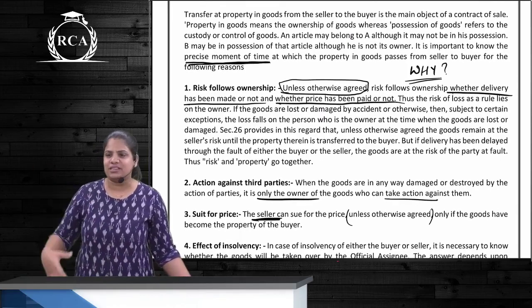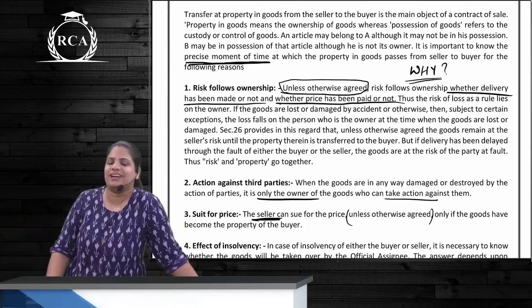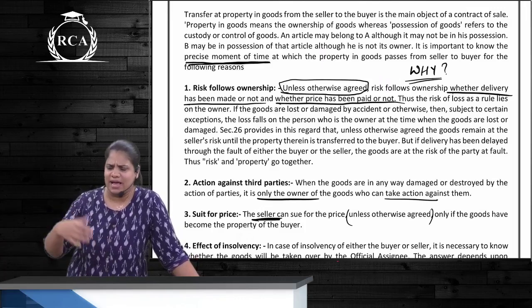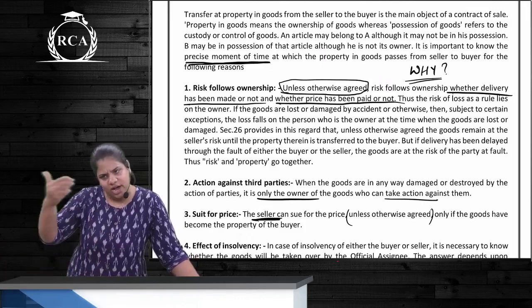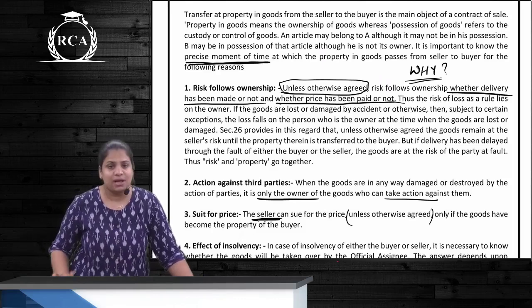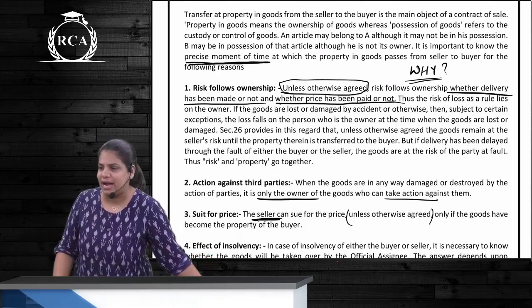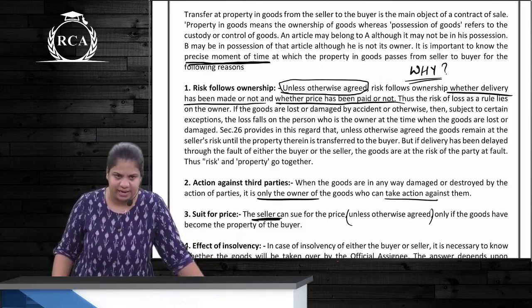I have purchased the TV and I am going in an auto. The auto meets with an accident. The TV also gets damaged. That risk will be borne by the seller or the buyer? By the buyer. Why the buyer? Because ownership has passed to him. So risk always follows ownership. But can we separate risk and ownership? Yes, by an agreement, risk and ownership can be separated, correct?